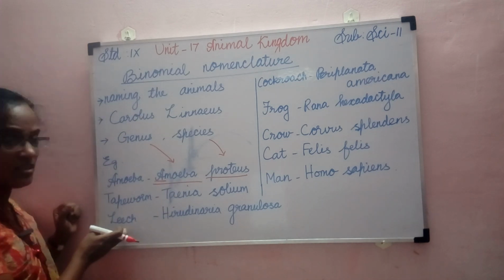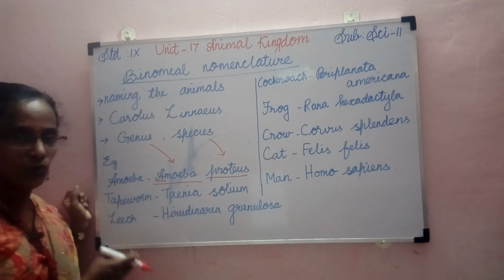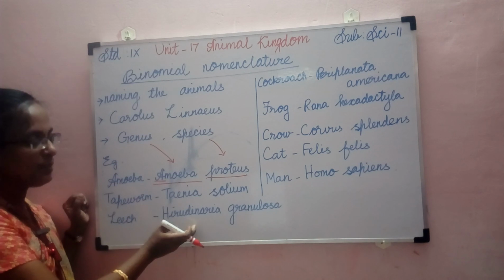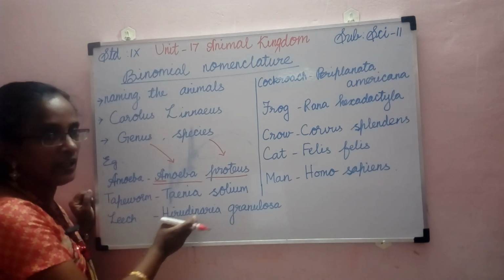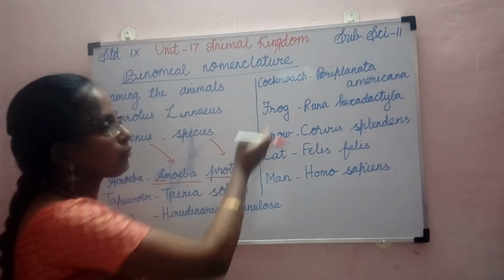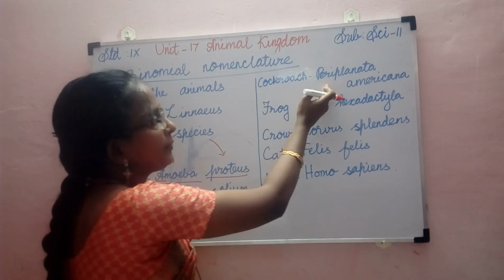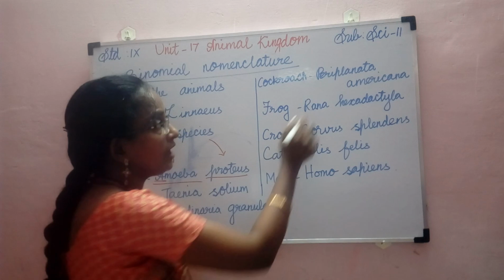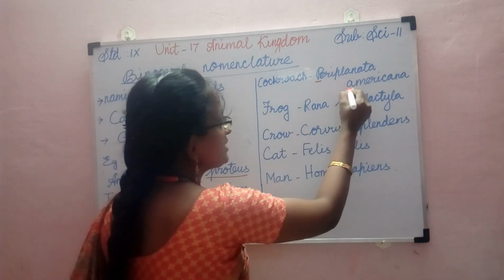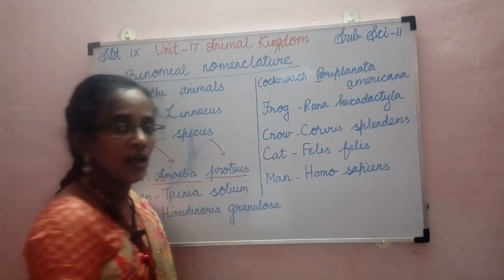And leech, it is nothing but the bloodsucker. You know the bloodsucker, yes? So bloodsucker is the leech, and its binomial name is Hirudinaria granulosa. And the binomial name of cockroach is Periplaneta americana. So this is the genus name, the first letter in caps, and species name, first letter in small.